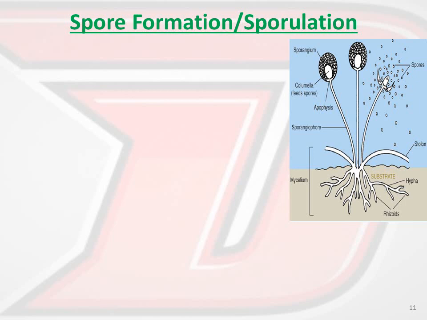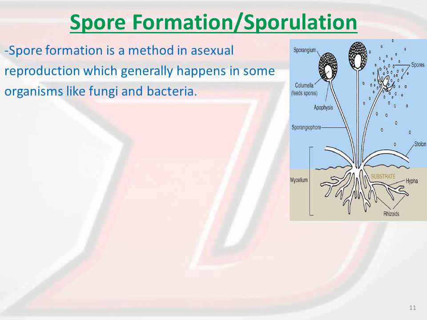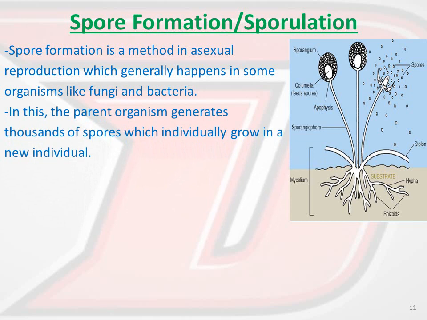Because the natural organisms which were present in your food, they have undergone the sporulation process. Now let us see what happens in this process. It is a method in asexual reproduction which generally happens in some organisms like fungi and bacteria. In this, the parent organism generates thousands of spores which individually grow into a new individual.